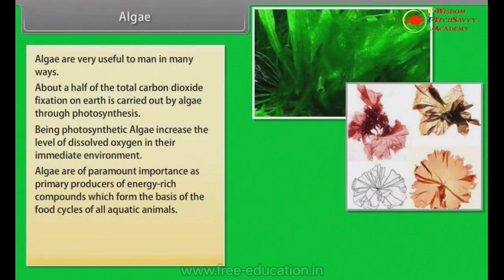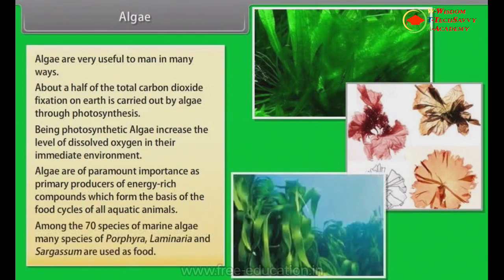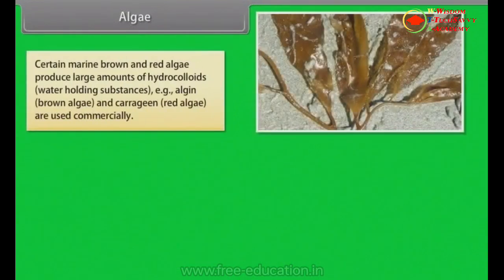all aquatic animals. Among the 70 species of marine algae, many species of Porphyra, Laminaria and Sargassum are used as food. Certain marine brown and red algae produce large amounts of hydrocolloids, water-holding substances, that is, algin, brown algae, and carrageen, red algae, are used commercially.